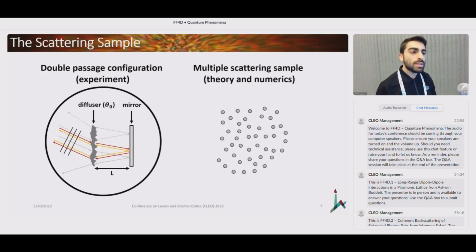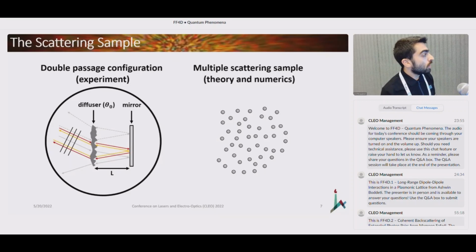Well, the reason is that there's something that I didn't tell you about this SPDC light. It is typically very, very weak. It's a very, very inefficient nonlinear process. And so you can imagine that now we're adding scattering to that. It would take us an unreasonable amount of time to collect the data and get a sufficient SNR.